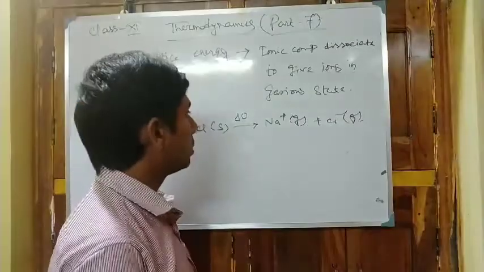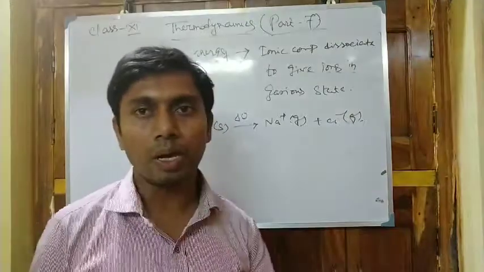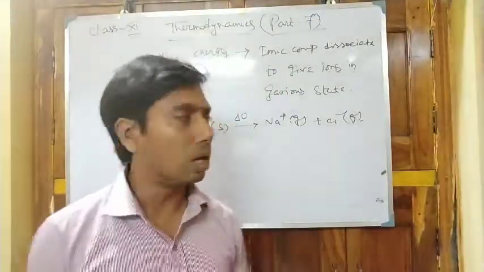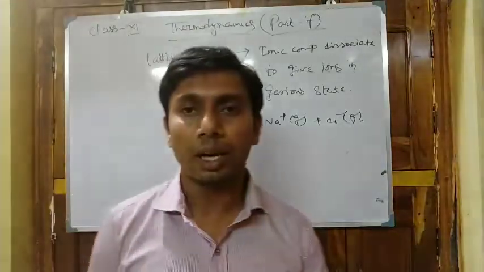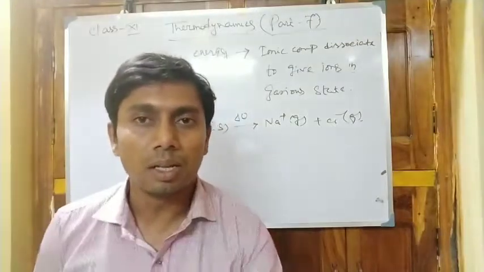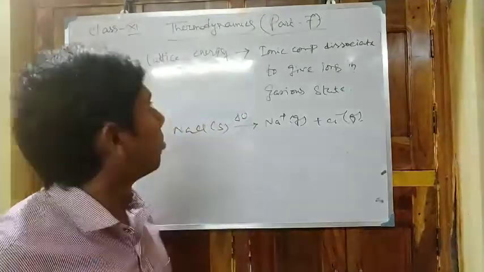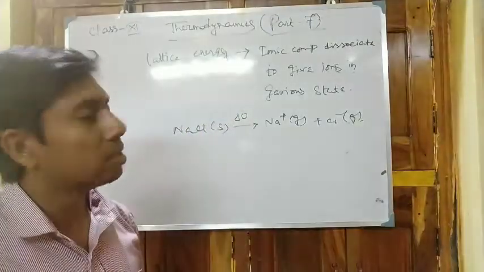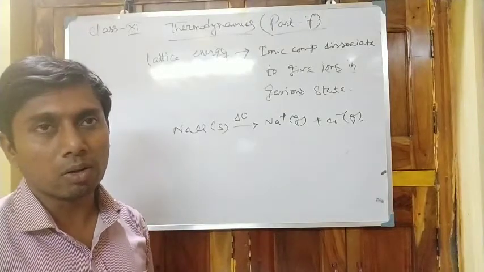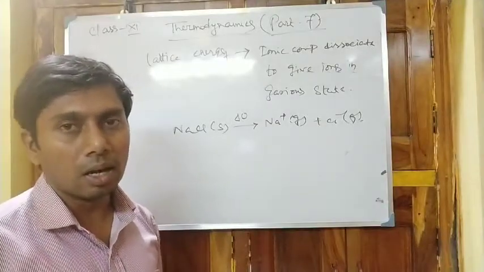Now, in the form of Na plus and Cl minus, there is a free state, and the arrangement of the cations and anions is feasible, and for this reason there is a liberation of energy, and this energy is termed the lattice energy. So lattice energy means that when an ionic compound dissociates to its constituent ions in the gaseous state, the liberation of energy is known as lattice energy.